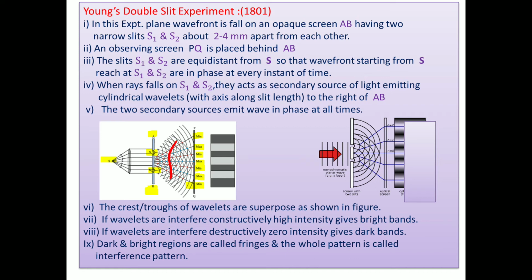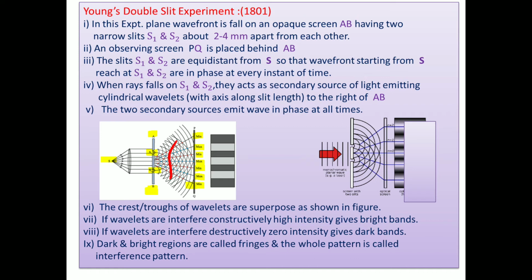The two secondary sources emit waves in phase at all times. The crests and troughs of the wavelets are superposed as shown in the figure.